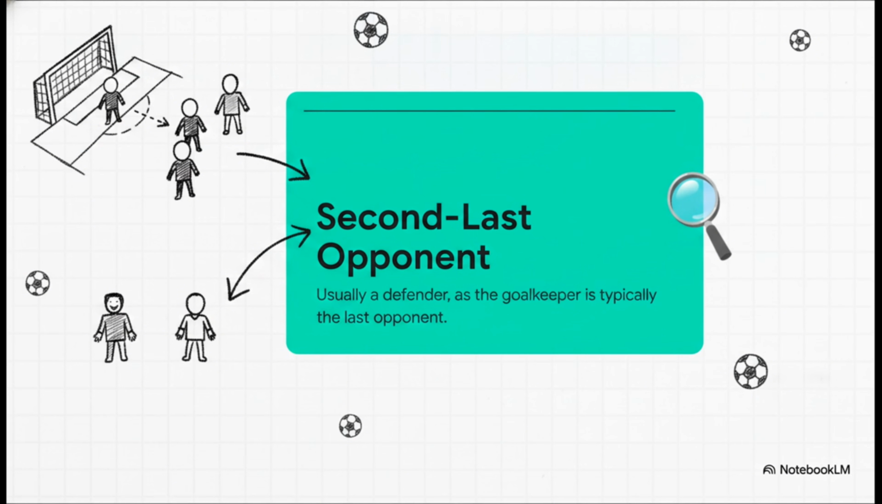Usually, the goalkeeper is the last opponent on the pitch. That makes the furthest defender back the second last opponent. But what if the goalkeeper were to rush way out of the penalty box past his own defenders? Well, then a regular defender would become the last opponent, and another defender would become the second last. The rule is strictly tied to that second last opponent, whoever it happens to be in that moment.